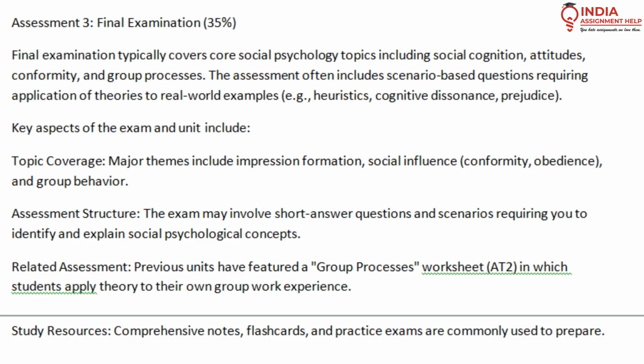According to the past scenario, we can say it will cover scenario-based questions requiring application of theories to real-world examples, for example, heuristics, cognitive dissonance, and prejudice. The topic coverage includes impression formation, social influence, and group behavior. The assessment covers short questions, long questions, and scenarios requiring you to identify and explain social psychological concepts.